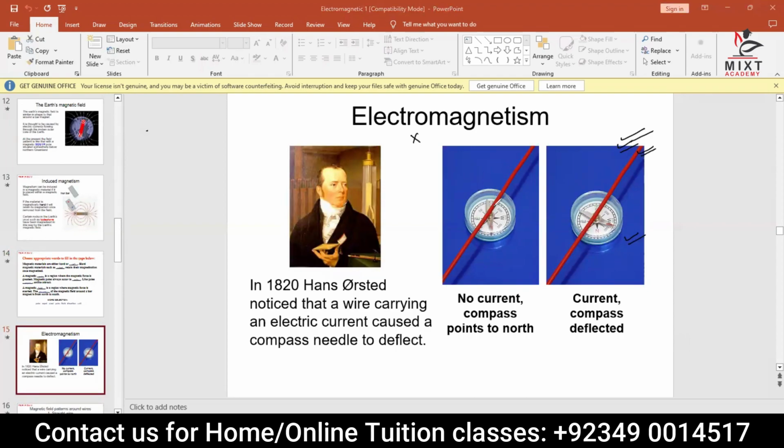A compass needle has a speciality: whenever there is a magnetic field, it shows deflection. The interesting fact is that when the current was passing through the wire, it showed deflection. It means that very near to the wire, there is definitely a magnetic field. That fact was found by Hans Ørsted. So this is what we call electromagnetism, right?